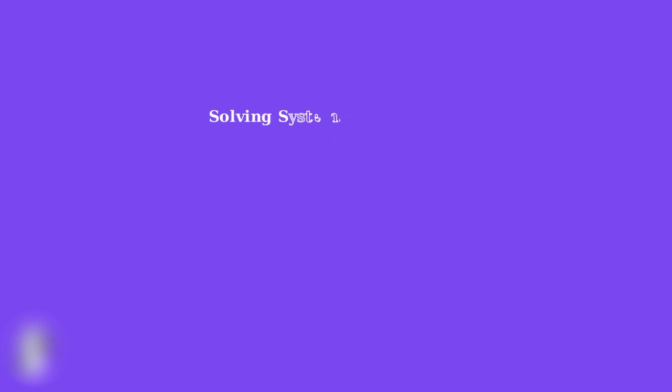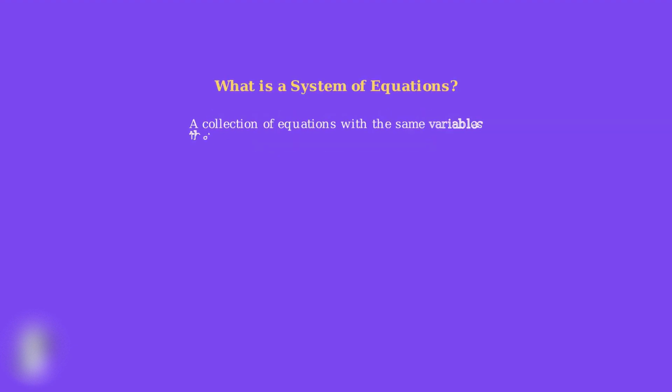Welcome to this comprehensive tutorial on solving systems of equations using the substitution method. I'm here to guide you through every step of this fundamental algebraic technique. First, what exactly is a system of equations? Simply put, it's a collection of two or more equations that share the same variables. Our goal is to find the values of these variables that satisfy all equations simultaneously.